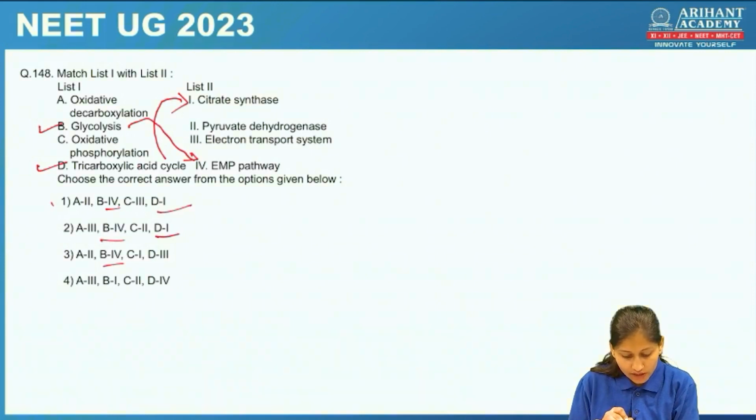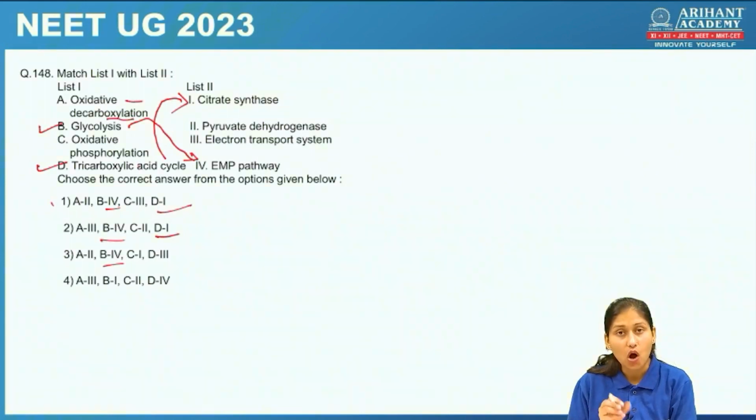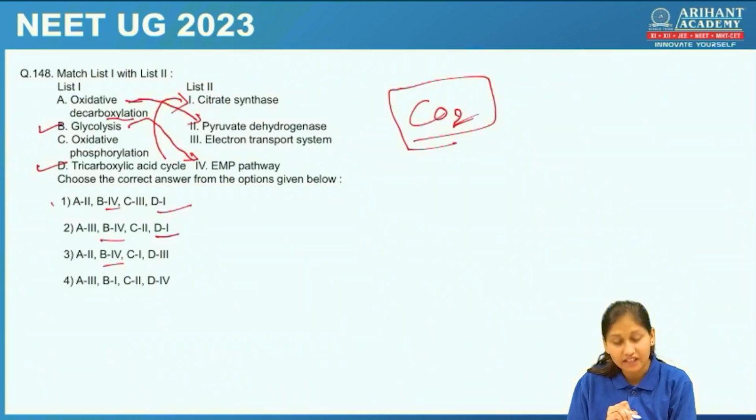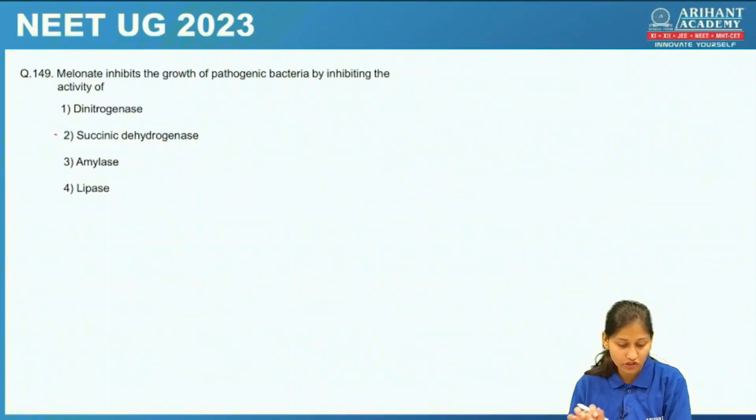Okay, oxidative decarboxylation. That is release of the CO2, decarboxylation. So this decarboxylation process, students, would take place during the production of pyruvate, during that particular event. Okay, so oxidative decarboxylation, pyruvate dehydrogenase, and oxidative phosphorylation, where phosphate is added to produce the energy. This is during the ETS, electron transport system. So right answer would be the first one. Let's check the next question.